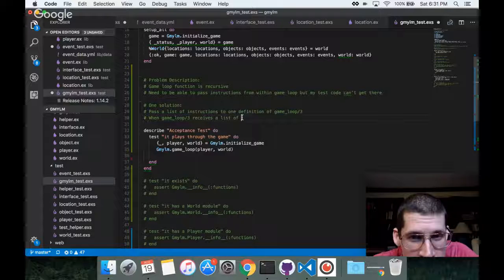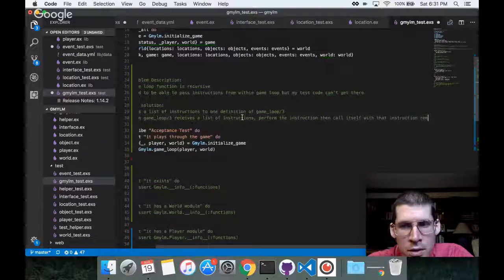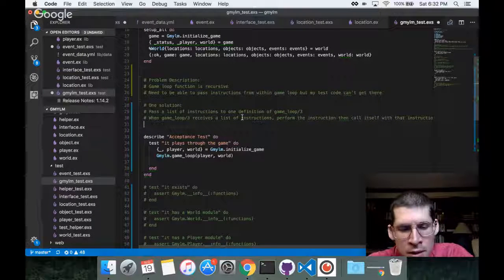Pass the list of instructions to one definition of game loop 3. When game loop 3 receives a list of instructions, perform the instruction, then call itself with that instruction removed. Sounds like we're mutating data, but we're really not, right? We're passing a new list with that one missing.